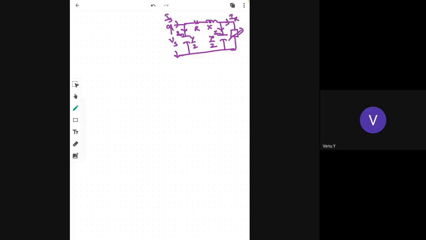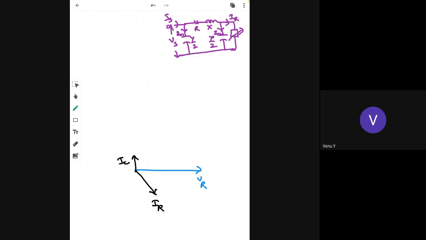Now for this phasor diagram, this is the VR, this is IR, IC2 is this one.